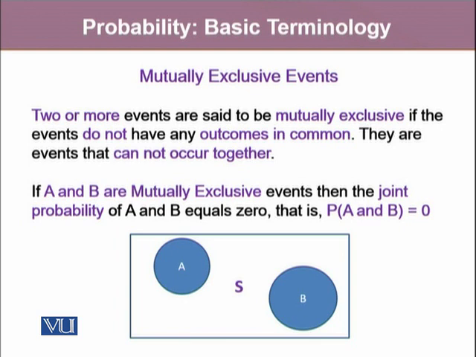Let's say, for the joint occurrence of events A and B, the probability of A and B is equal to 0. It's visible from this Venn diagram that there is no overlapping between event A and event B.